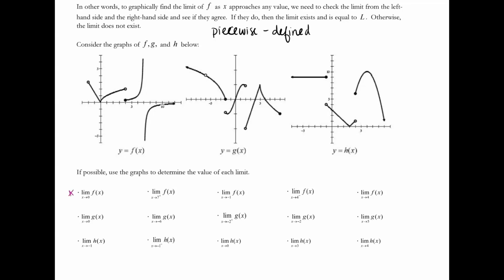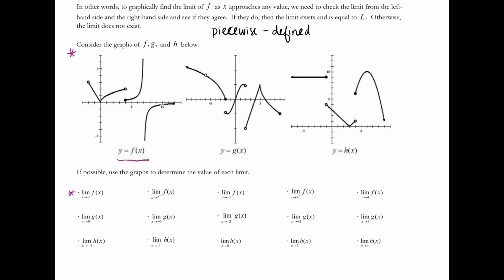For this first row, we're using the function f. We're going to look at this first graph, y equals f of x. In that first example, we're asked to evaluate the limit of f as x approaches 0, so I need to look both from the left and the right. Anything I write on these graphs, I'm going to erase as I go.